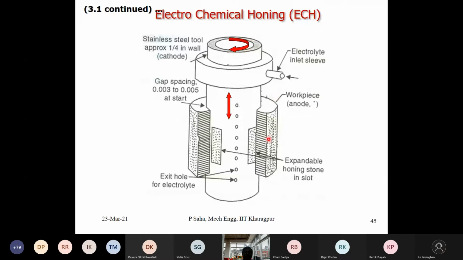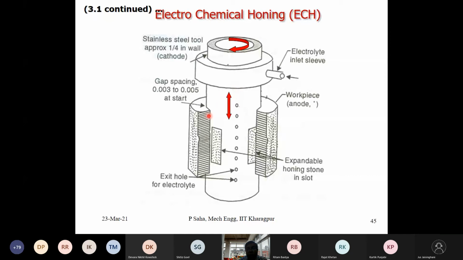What we are doing, say this is my job. This is a hollow cylindrical job. For our understanding, I have just taken out a 1/4 cutaway view of this job. This setup will help us do the honing process. Now this is a stainless steel tool, and internally it is hollow. On one side this may be sealed. This will be connected with something so that it can have a rotational motion.